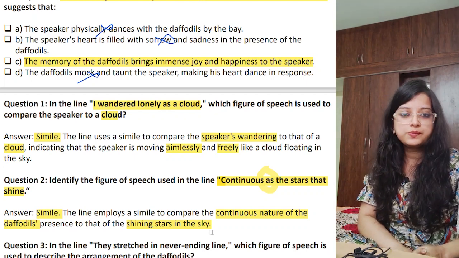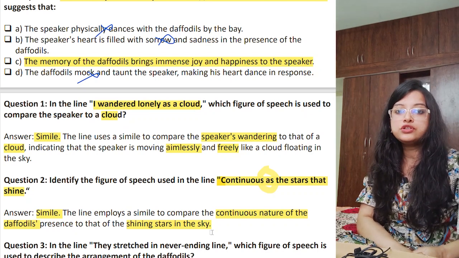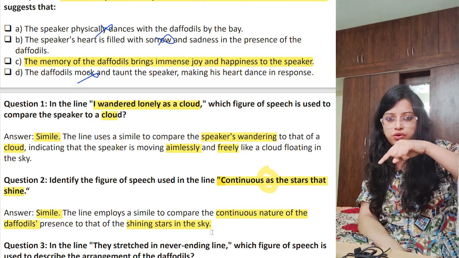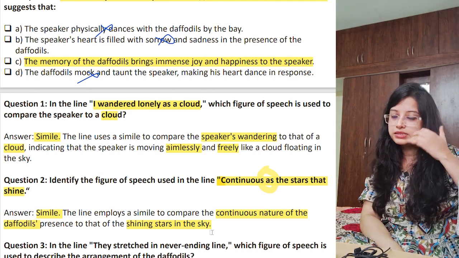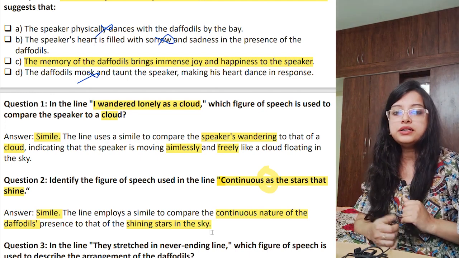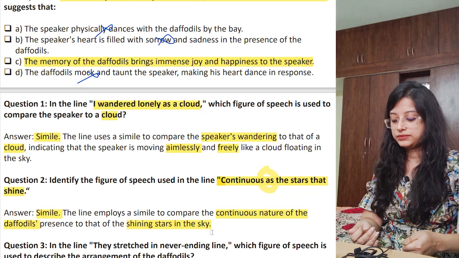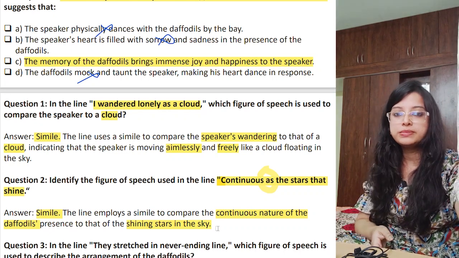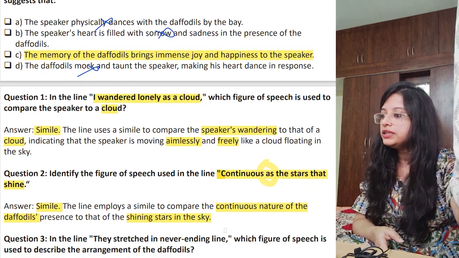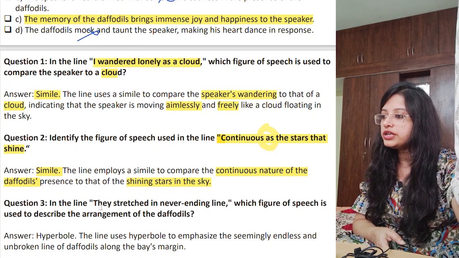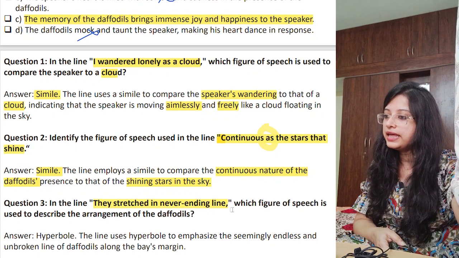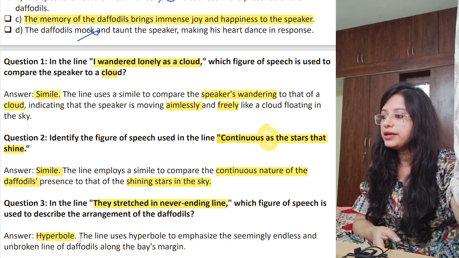You must have seen the James Webb telescope images of the galaxy, right? So how do you see them? All bright. What are those? Stars. So they are continuous. Similarly, the daffodils are also continuous, growing beside the lake beneath the trees. Third question, in the line "they stretched in never-ending line," what is this? This is actually a hyperbole.